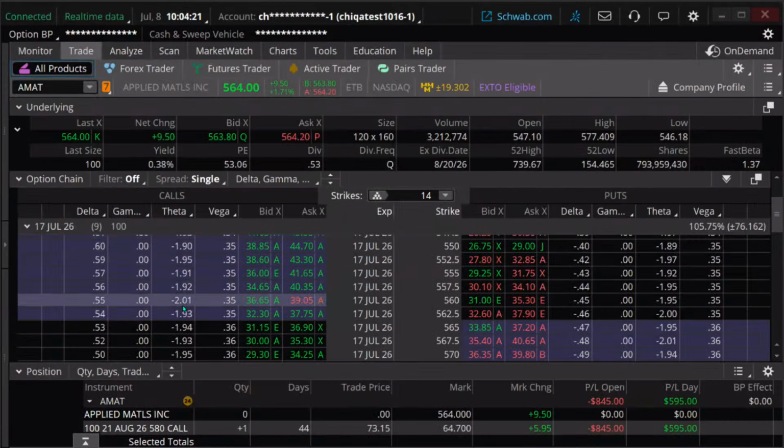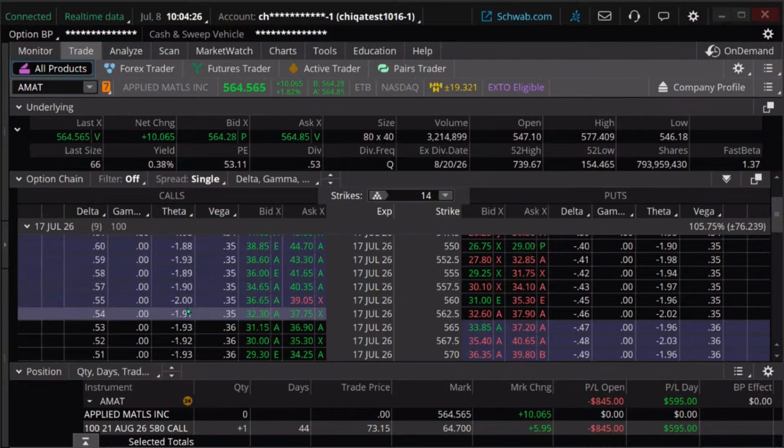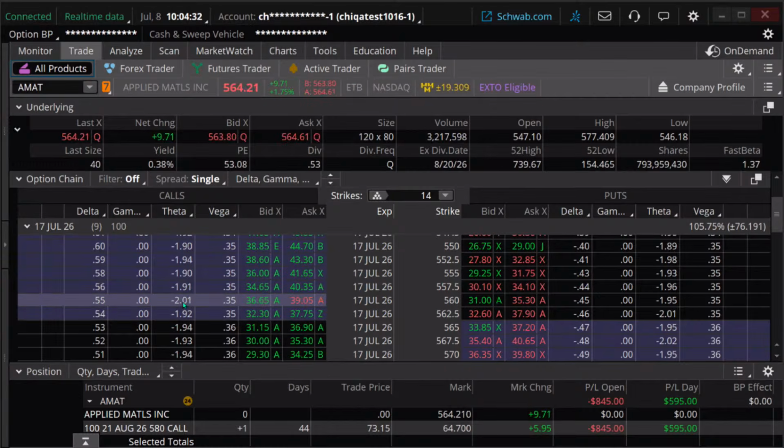Theta tells us how much that option price is going to move per day of time decay. So $2 would be taken out of our option price based on a one-day move here. Now, why is that? We're at a high point of time decay on this.